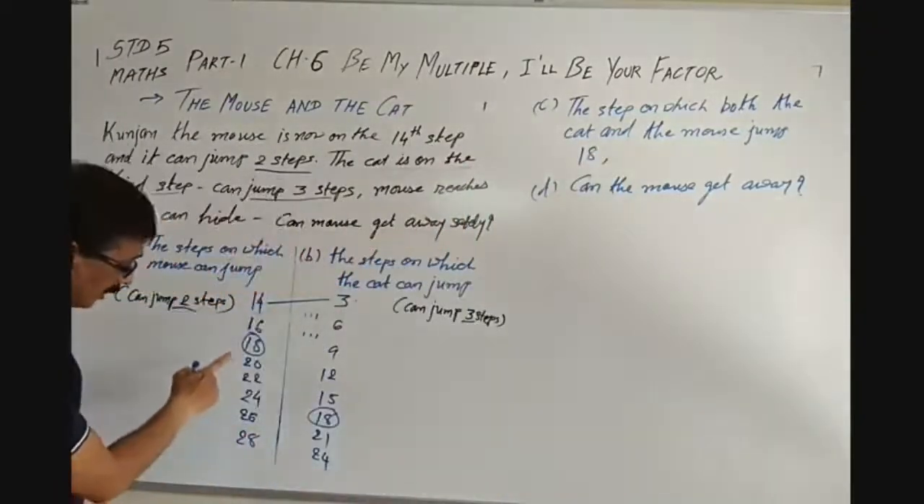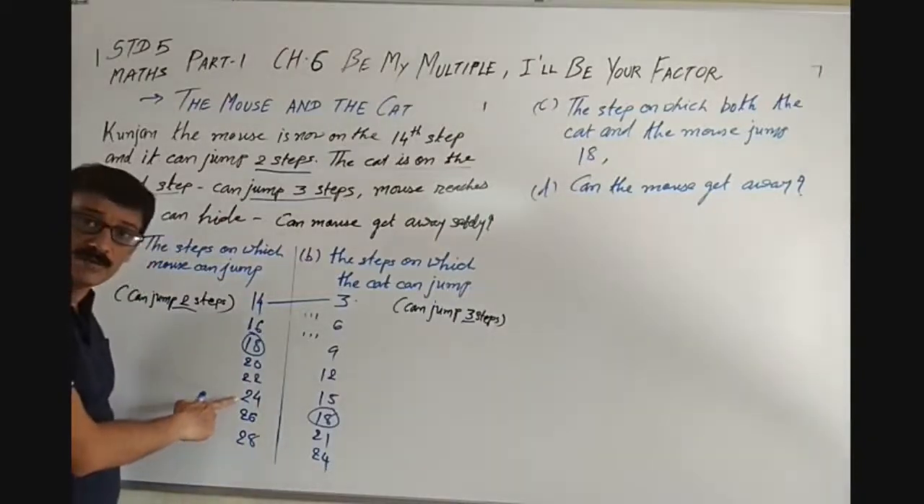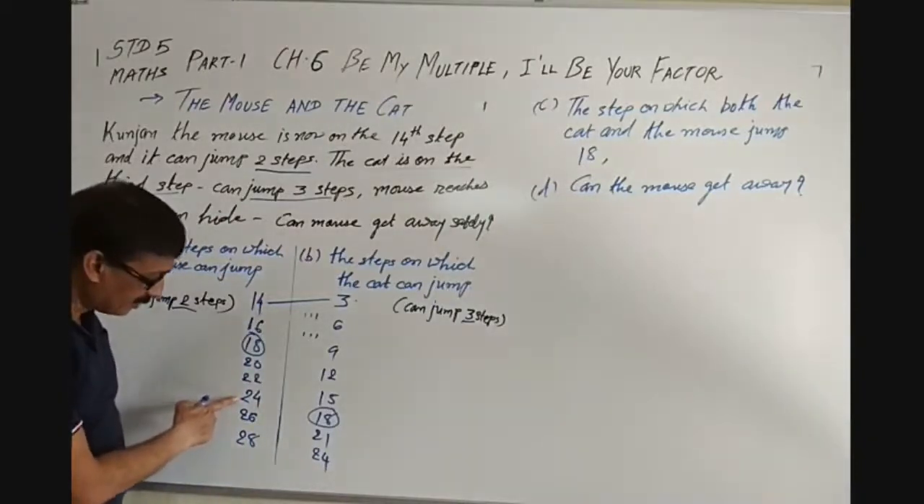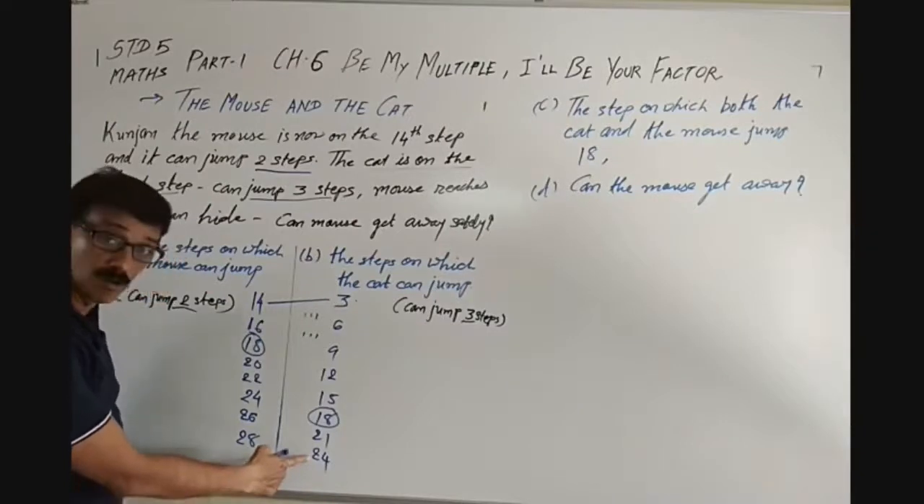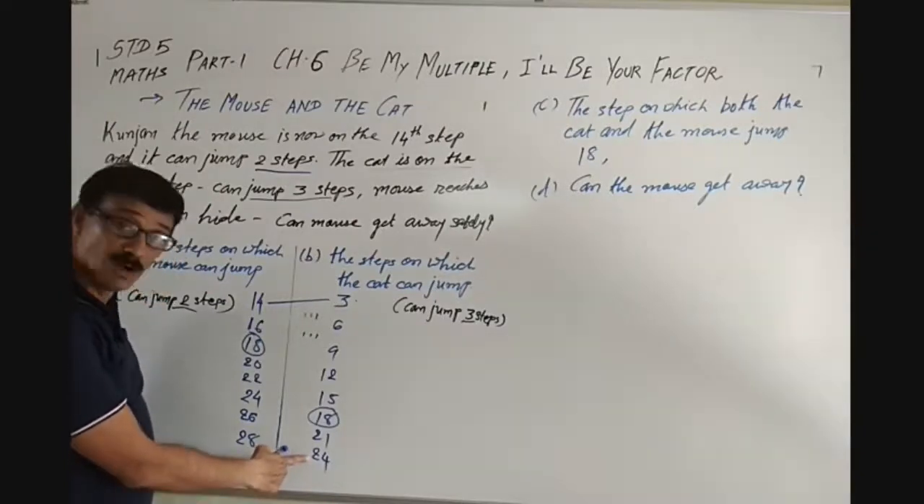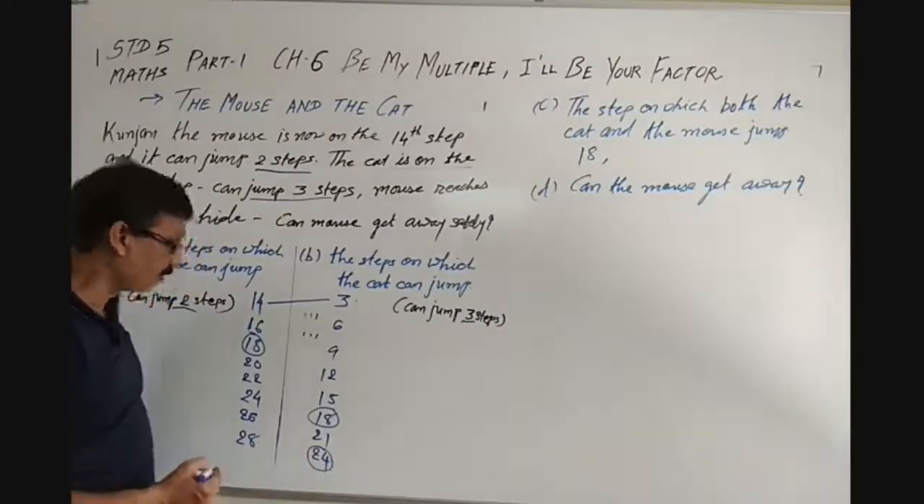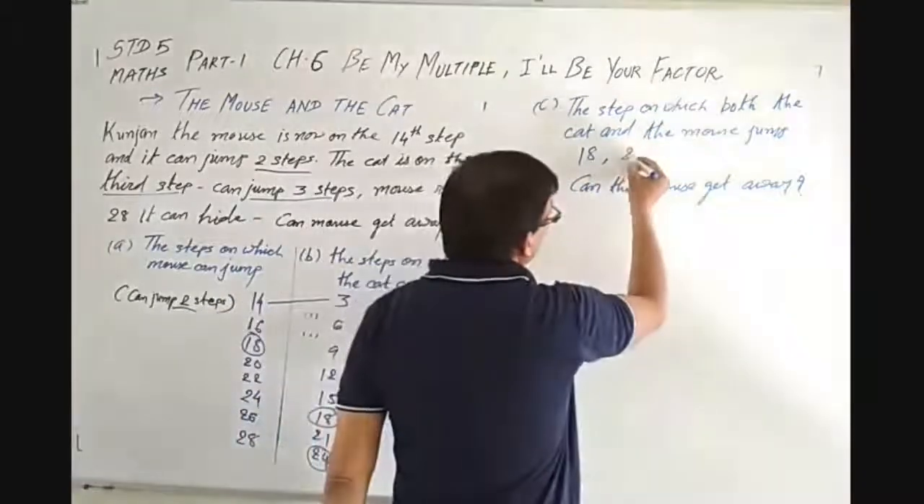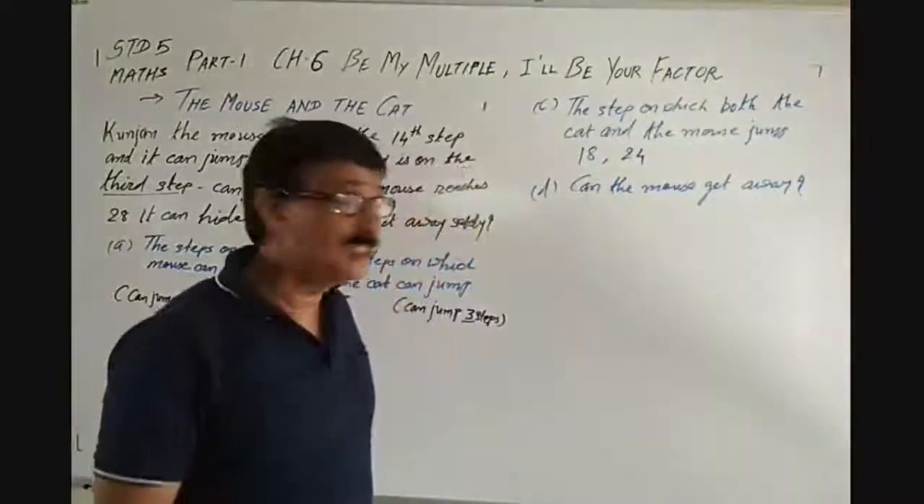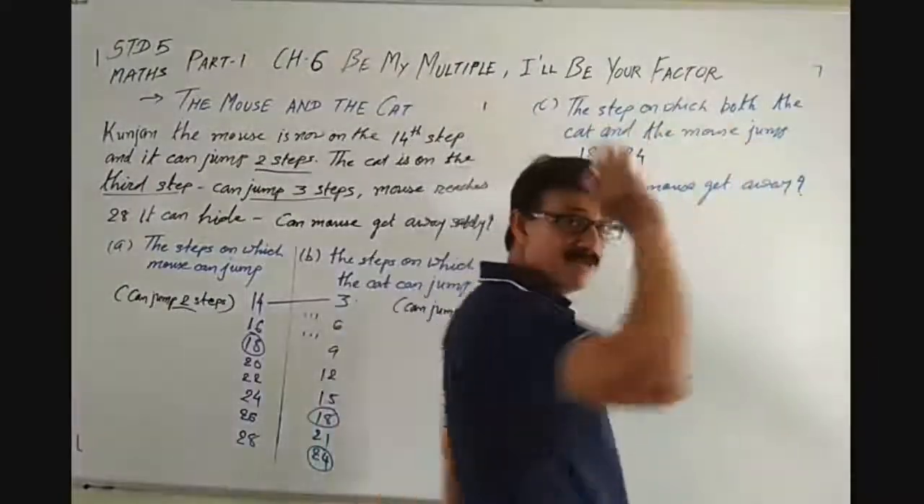Then can you see 24 over here? And on the other side there is a 24. So both mouse and cat jump on 24. So the other step is 24. But our question is what? Can the mouse get away?